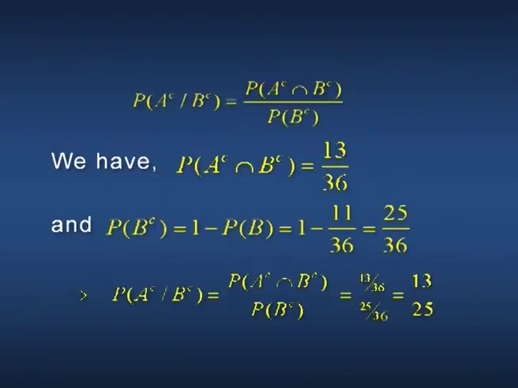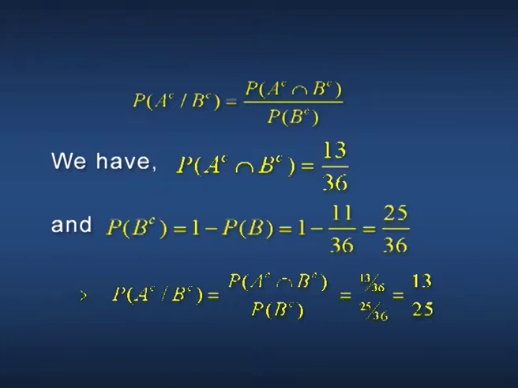Probability of A complement given B complement equals probability of A complement intersection B complement divided by probability of B complement. We have P of A complement intersection B complement equal to 13 divided by 36, and P of B complement equals 1 minus P of B, that is 1 minus 11 divided by 36, which equals 25 divided by 36.